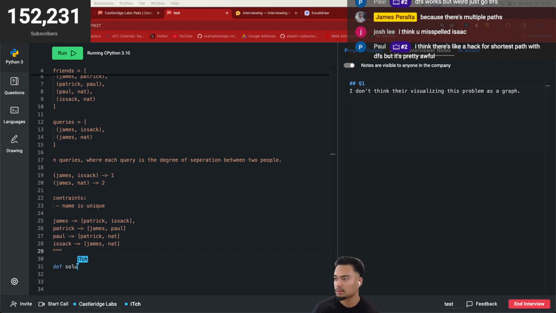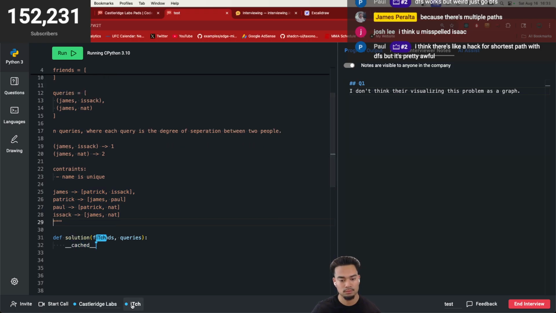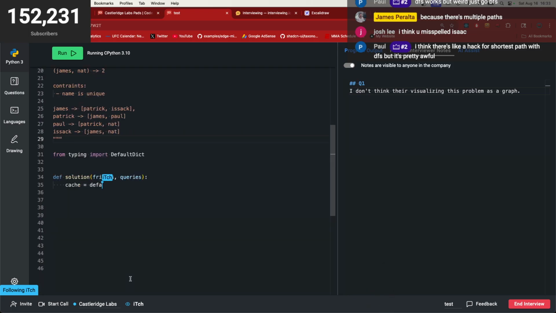Fair enough. I'm just going to call this solution, and say we are given friends and queries. So what do we want to do? We basically want to build this data structure, so I think I need a map here. I'm going to call this cache. Actually, maybe I should use a default dictionary. Yeah, a default dictionary should work.